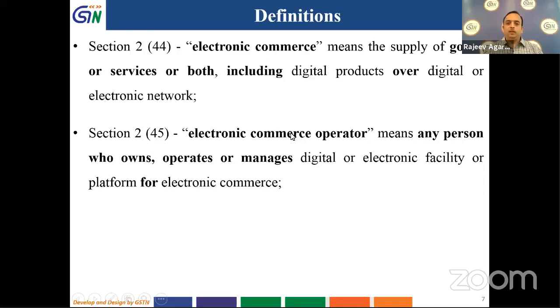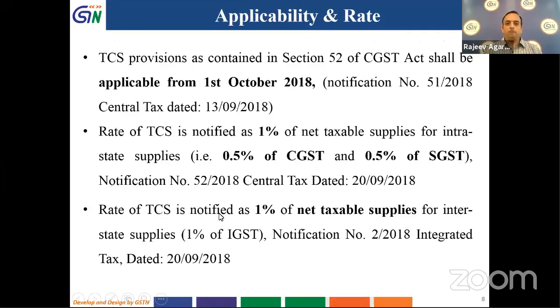So if any person manages any electronic facility or platform for electronic commerce, then he is an electronic commerce operator, who either owns it, operates it or manages it. Similarly, electronic commerce, which is in Section 245, is defined in Section 244, which we have already seen.